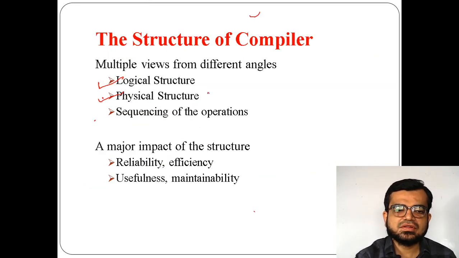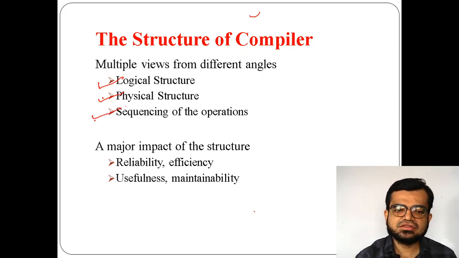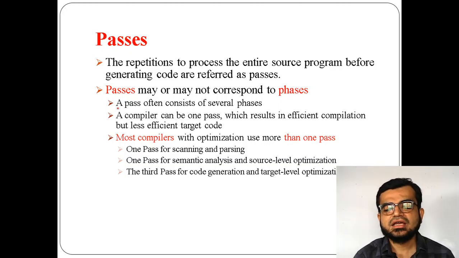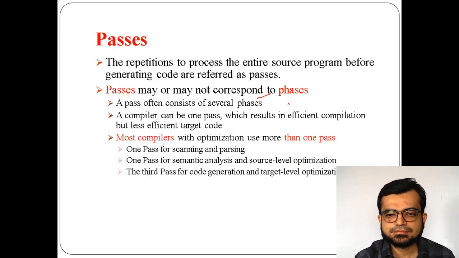Now the next is sequencing of the operation. The third one is your sequencing of the operation. Just now I said that we have 6 phases of a compiler. So you can use passes. There is a difference between passes and phases.